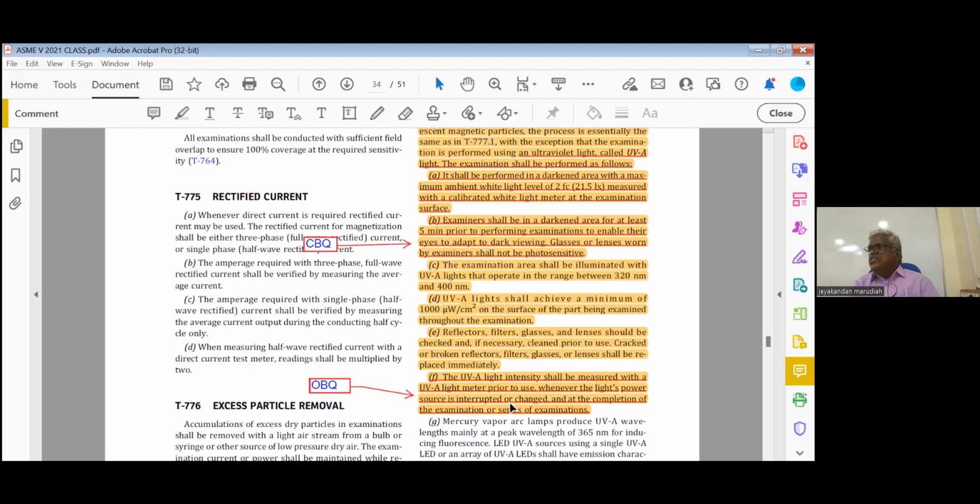So what the code says, if you are going to use a dry powder, you should qualify the procedure in the overhead position. So you ask the technician to apply the dry powder in the overhead. If he is able to apply in the overhead, like our welder qualification, he is qualified in all positions. Suppose he is only qualifying in the vertical position, he is not qualified for the overhead position. This is again a regularly asked closed book question.